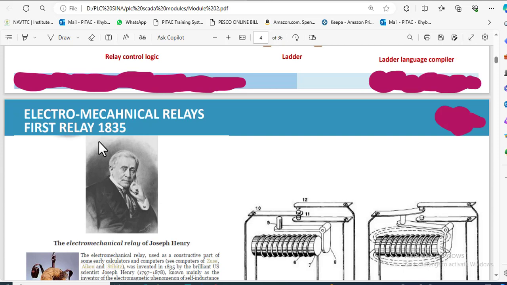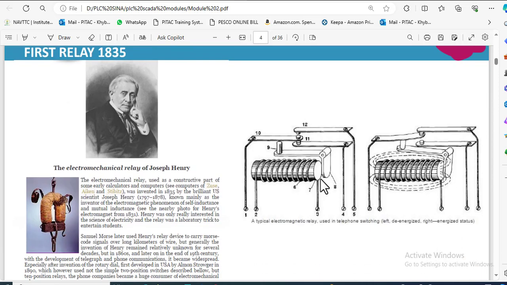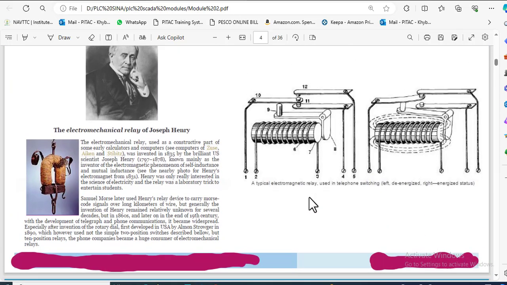Electromechanical relays. First relay was developed in 1835. This is the first electromechanical relay. This is its coil, and these are the two input points which we connect with the input voltage, for example, 12 volt or 24 volt, or even if it is the AC relay, then AC voltage will be connected across it. When this energizes, this will push this 10 number pin to connect it with the 12 number pin. Here 10 and 11 are connected in the not energized condition. So current can pass from this 1 to 10, 11 up to 4 point. When this is energized, this pin will be connected with the 12 like this, and now the current can pass through this line. So this is the electromechanical first relay which was developed in 1835.